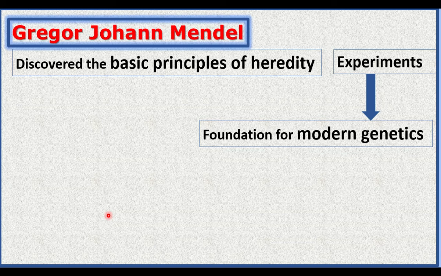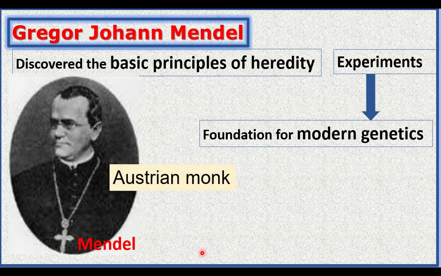In modern genetics, the genetic engineering involves the repairing of the genes. A defective gene is repaired. New genes are introduced into organisms. For all the modern genetic developments, the foundation was done by Gregor Johann Mendel. Who was Gregor Johann Mendel? He was an Austrian monk.